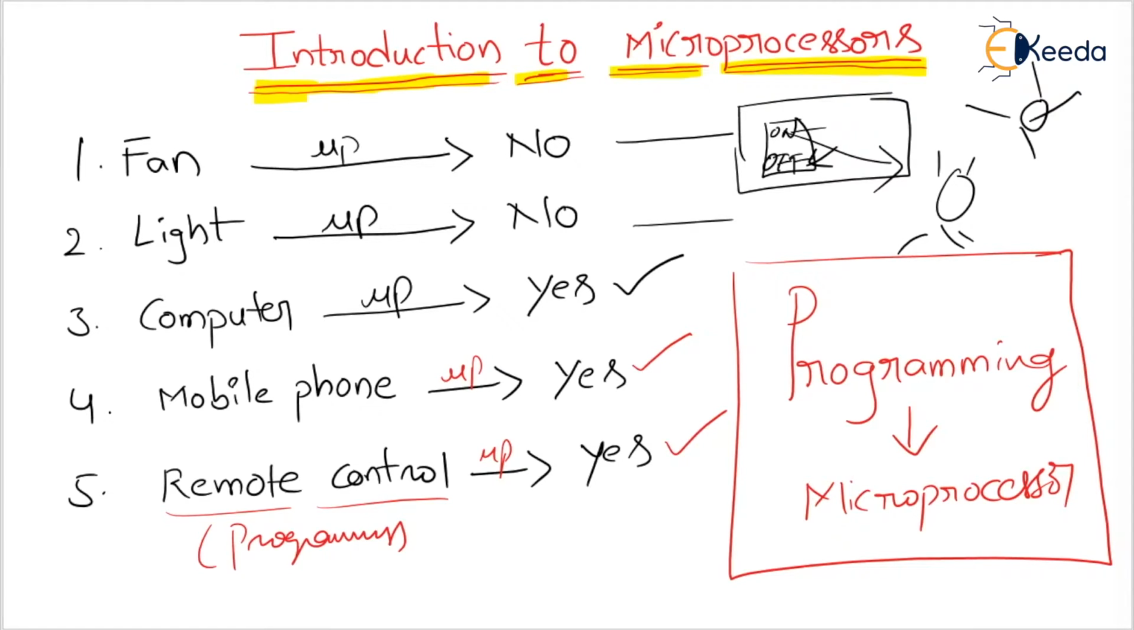Mobile phone: is there a microprocessor? Yes. All mobile phones consist of a microprocessor, and that also has programming. And coming to the computer, programming is there too. So what I am telling is, wherever there is programming, there must be a microprocessor. Wherever you see anything in daily life related to programming, there must be a processor.